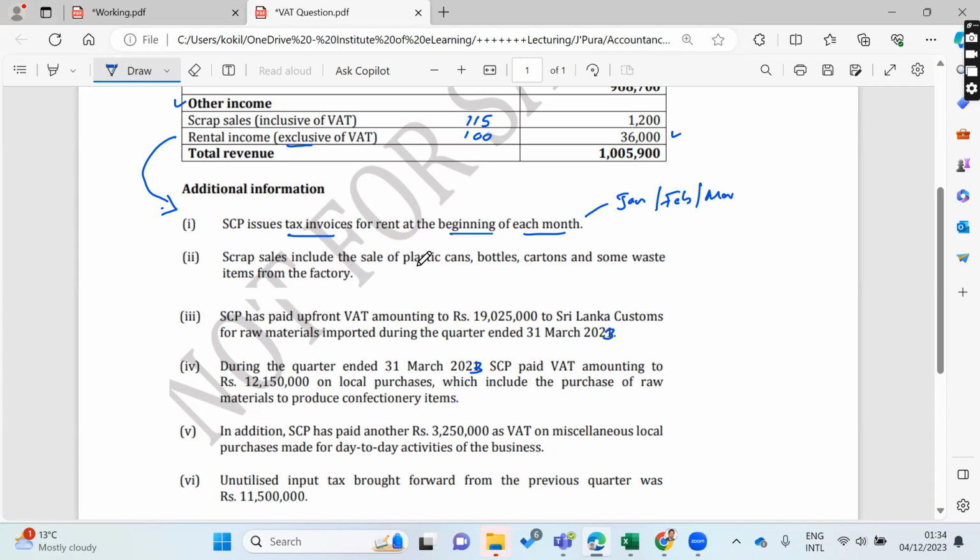Scrap sales include sale of plastic cans, bottles, cartons, and some waste from the factory. Then scrap sale is also connected to the business. So we can consider it for VAT purposes, right? It is connected to the taxable supply, right?